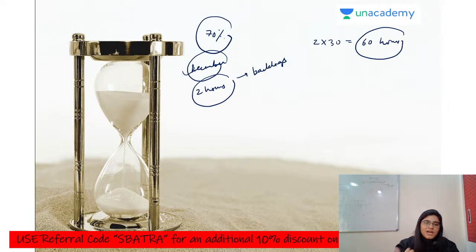You just have to start with any chapter. You can start with thermochemistry. It's a good chapter, and from the JAM point of view, it's an important chapter. So you can start with thermodynamics.